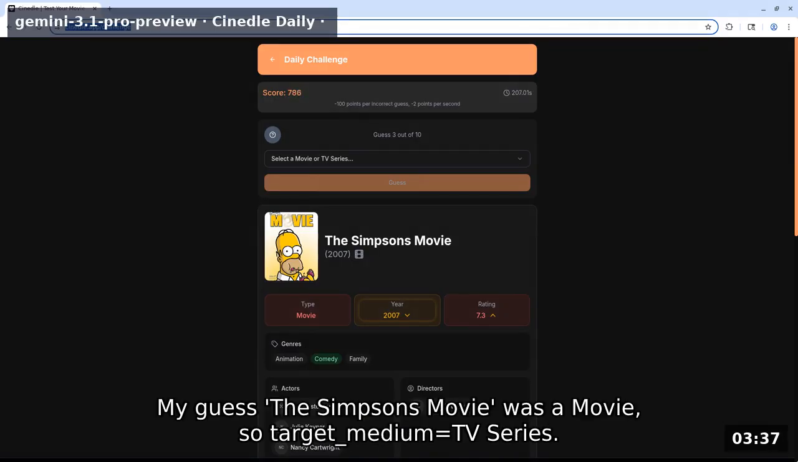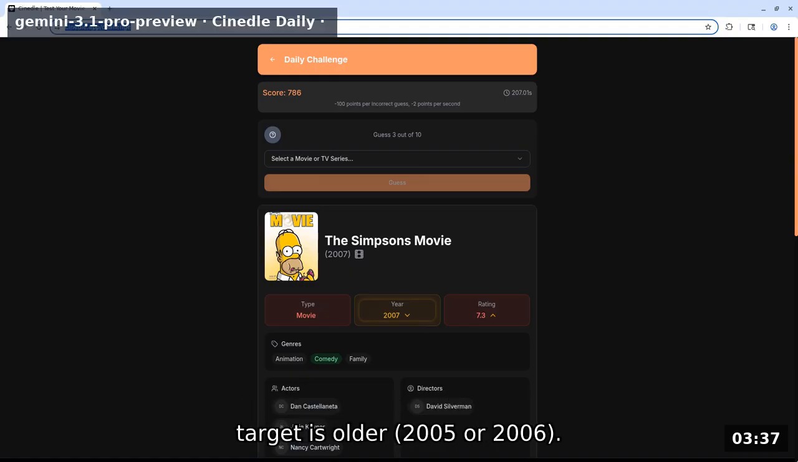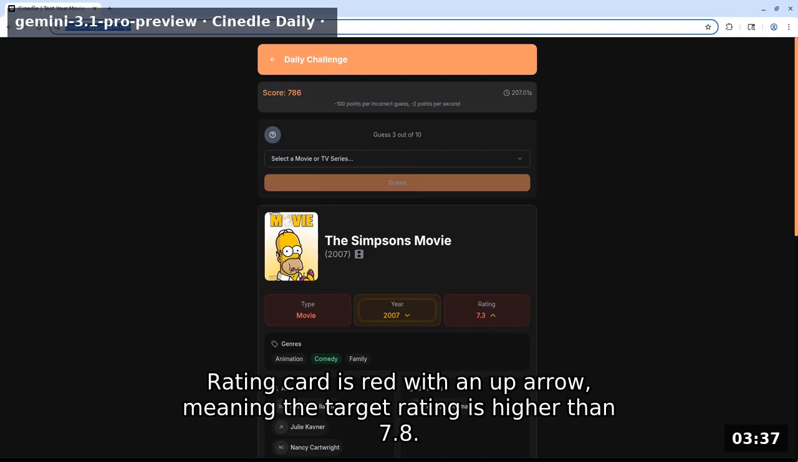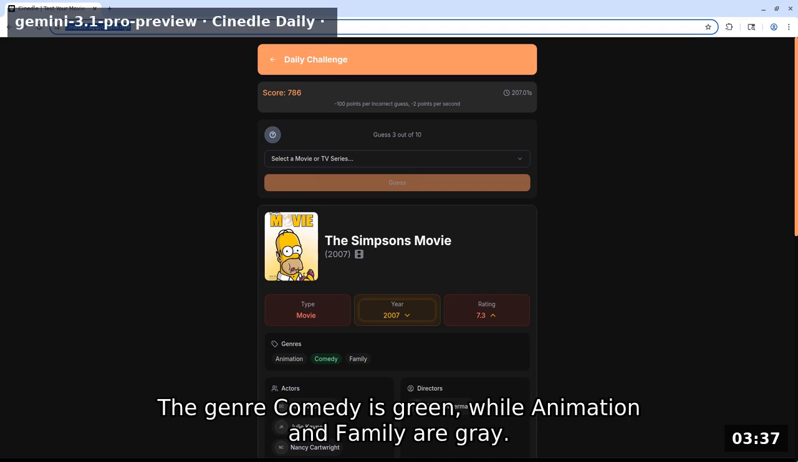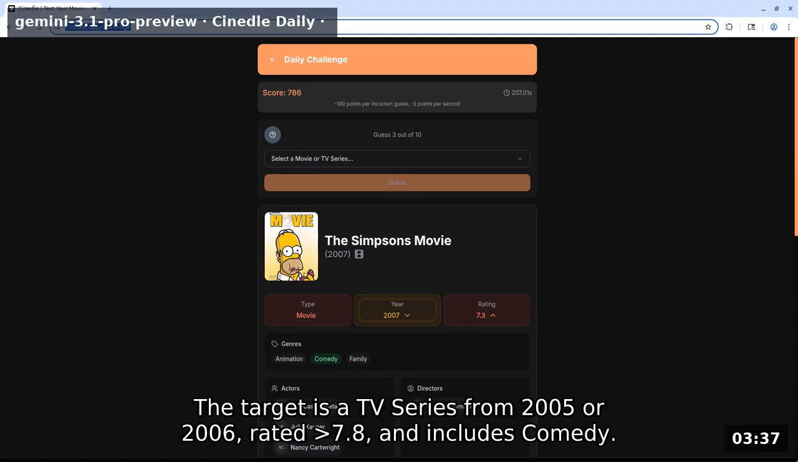Type card is red. My guess The Simpsons Movie was a movie, so target medium equals TV series. Year card is yellow, within 2 years, with a down arrow, meaning the target is older, 2005 or 2006. Rating card is red with an up arrow, meaning the target rating is higher than 7.8. The genre comedy is green, while animation and family are gray. Actors and directors show no overlap. The target is a TV series from 2005 or 2006, rated above 7.8, and includes comedy.